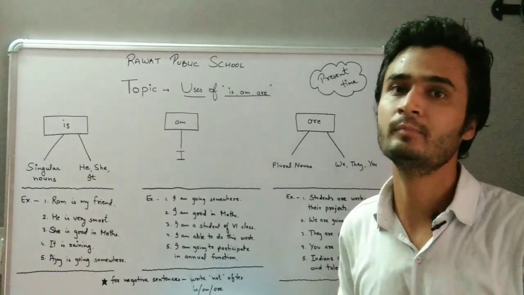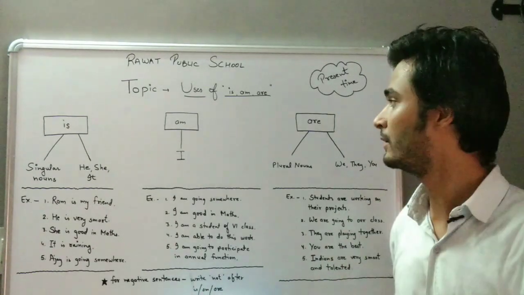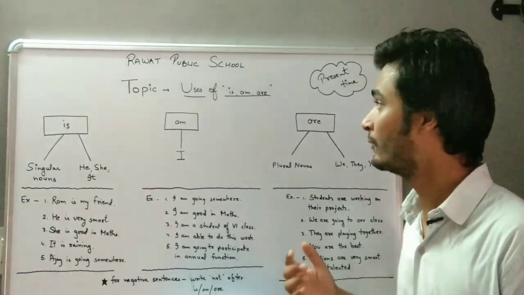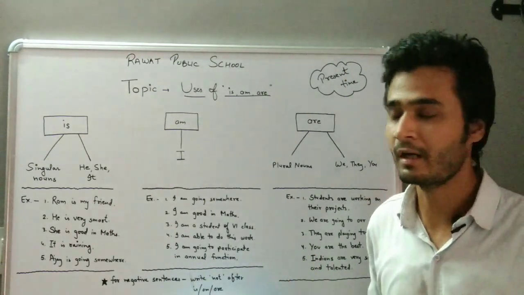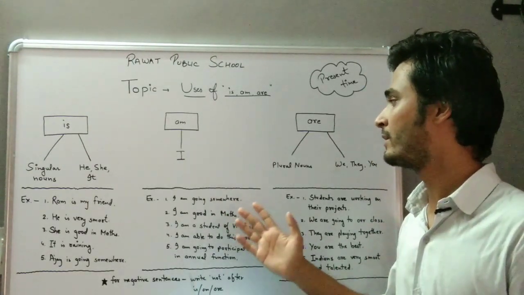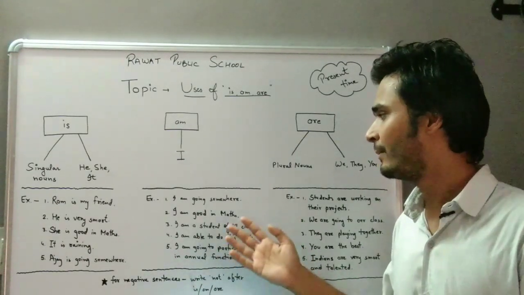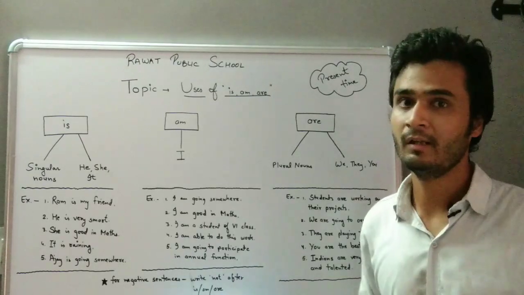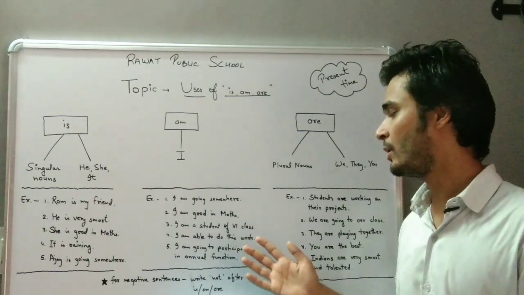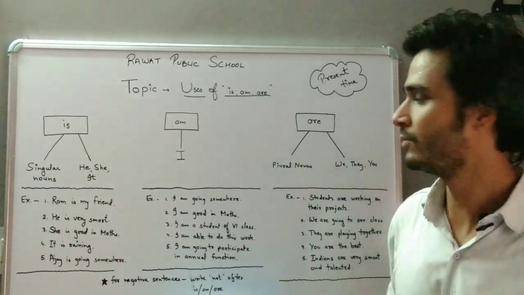I के अलावा हम किसी और word के साथ में am use नहीं करते हैं. The only word that we use with the word am is the pronoun I. Let's see some examples. I am going somewhere. मैं कहीं जा रहा हूँ. I am good in maths. मैं गणित में बहुत अच्छा हूँ. I am a student of 6th class. मैं 6th class का student हूँ.